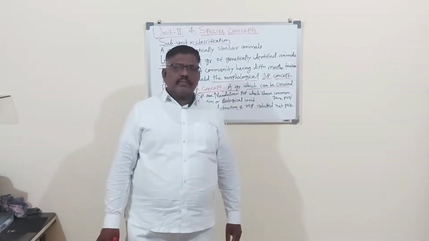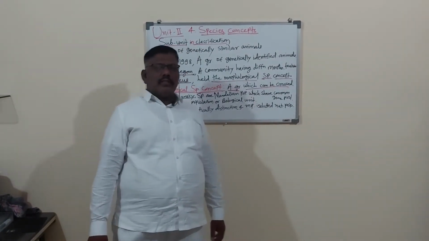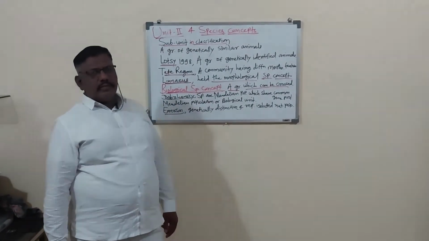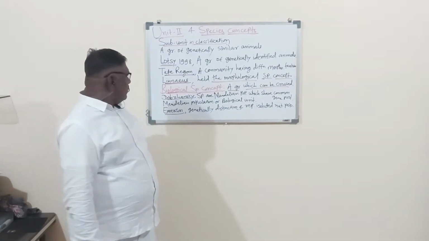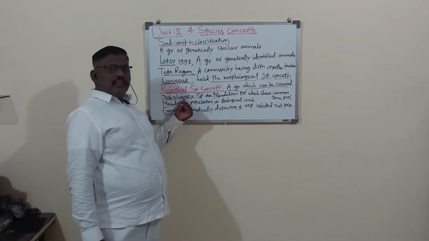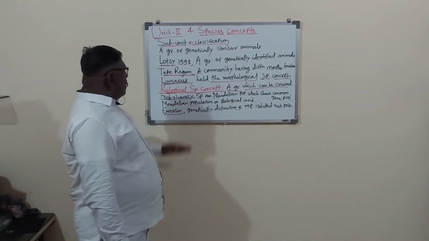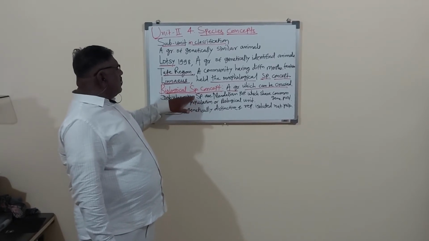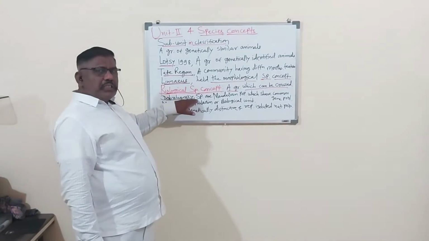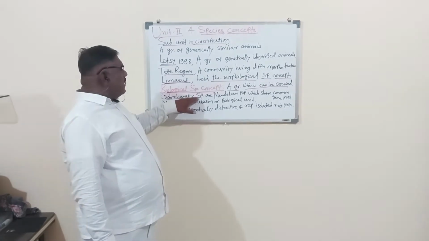Are you understanding? Dear students, listen carefully and try to understand. Dobzhansky, the name of the scientist, defines a species in the biological concept.